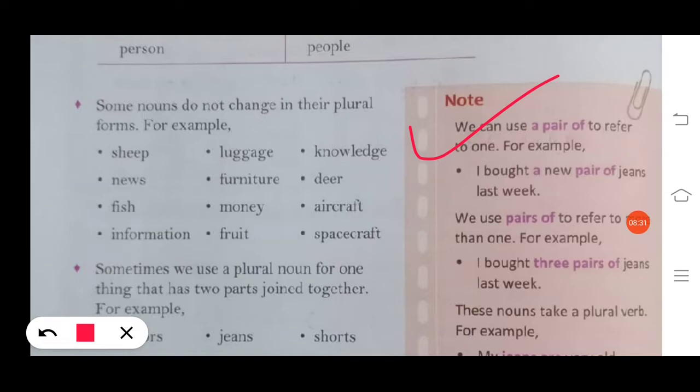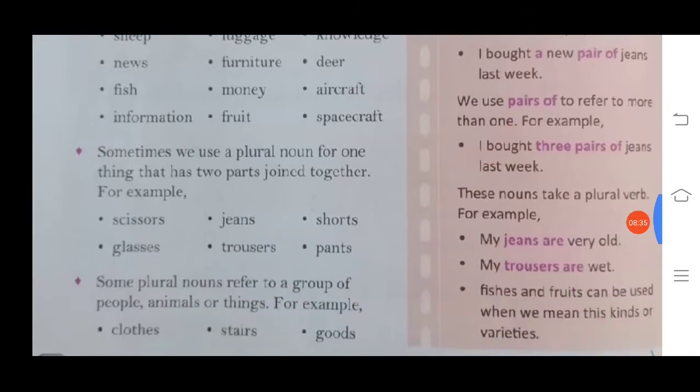Okay, we use pairs of to refer to more than one. More than one means three pairs of jeans. Means अगर एक jeans लेते हैं, we will say one pair of jeans. If we are taking three, then we will say three pairs of jeans last week.